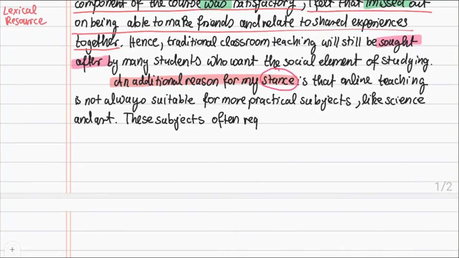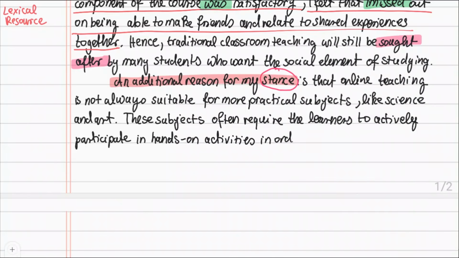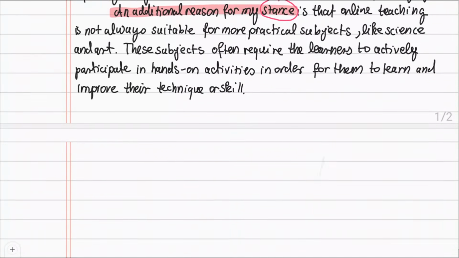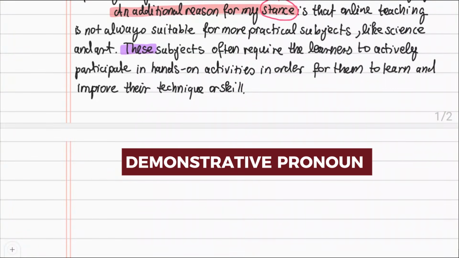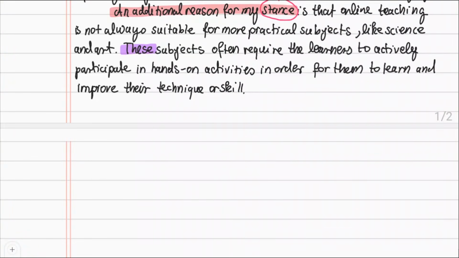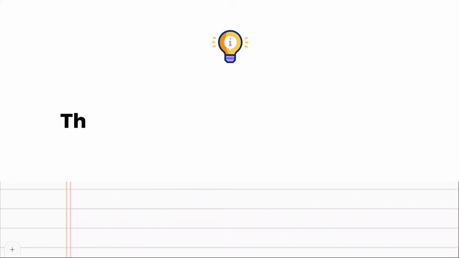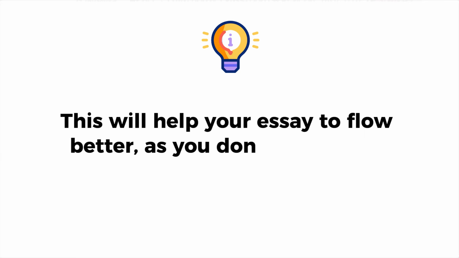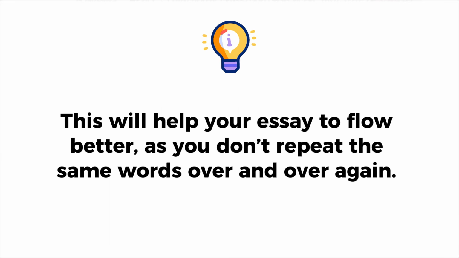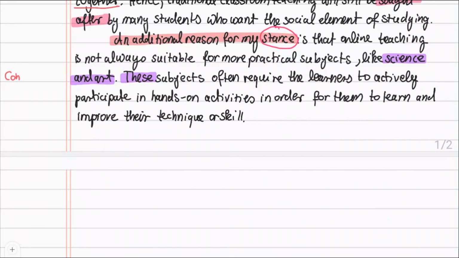These subjects often require the learners to actively participate in hands-on activities in order for them to learn and improve their technique or skill. Here I use the demonstrative pronoun these to make reference to the subjects that I just mentioned in the previous sentence, science and art. Use such reference words in your essay because this will help your essay to flow better as you don't repeat the same words over and over again. This is an excellent way to boost your score in the coherence and cohesion section of the marking criteria.